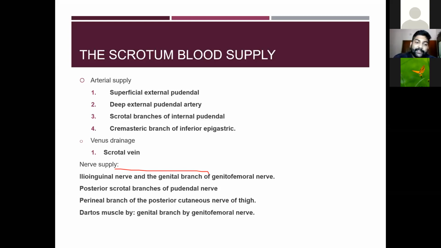Then the venous drainage is given by the scrotal vein. The veins drain into the scrotal vein.